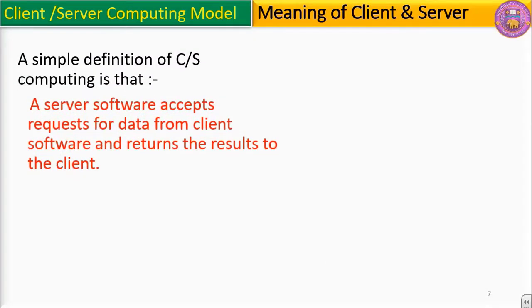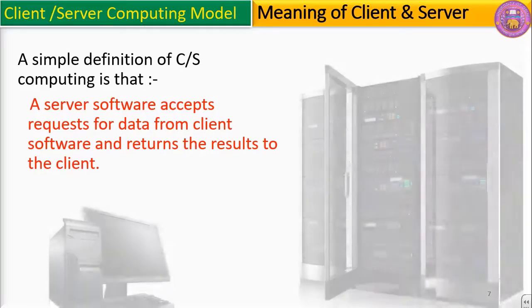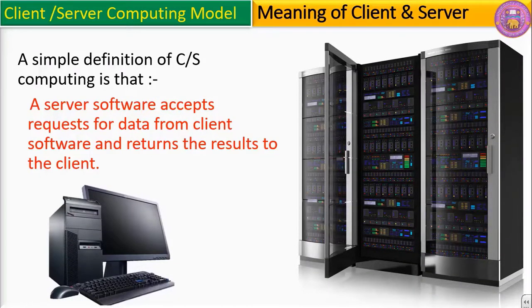A simple definition of client-server computing is that a server software accepts requests for data from client software and returns the result to the client. It means we have two types of software. Client software makes a request and the server software fulfills the request.